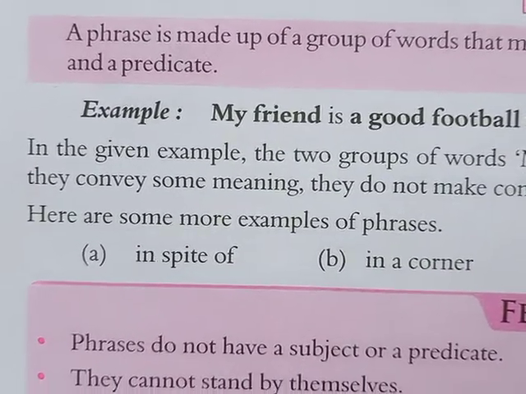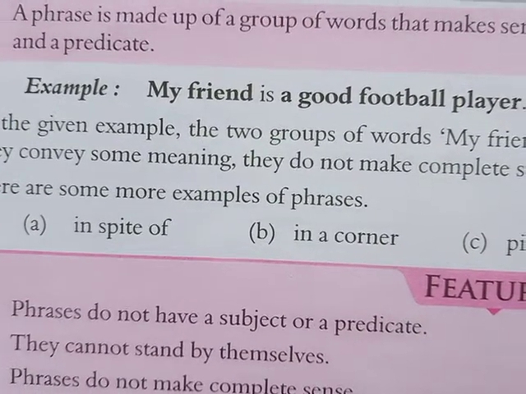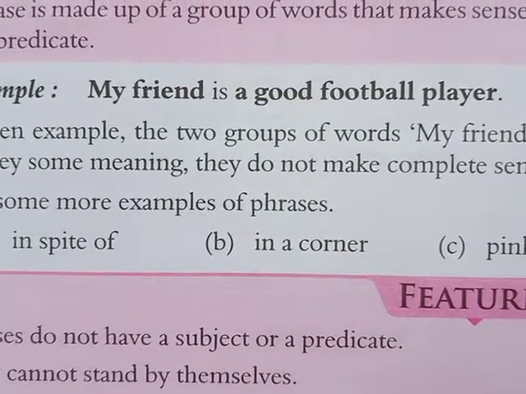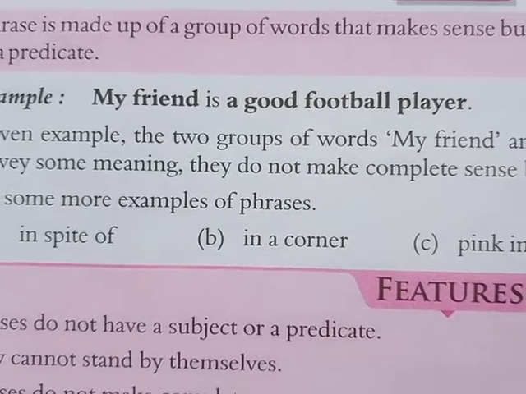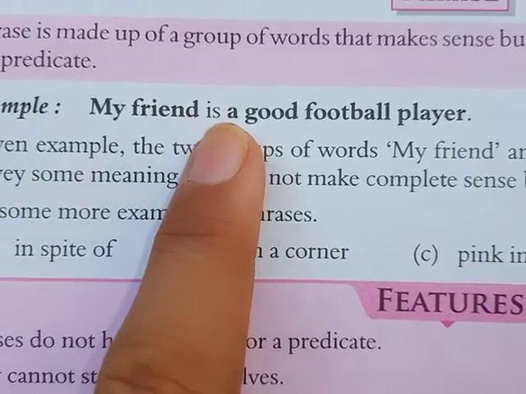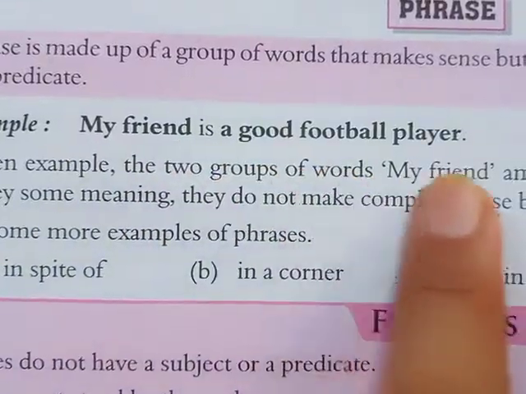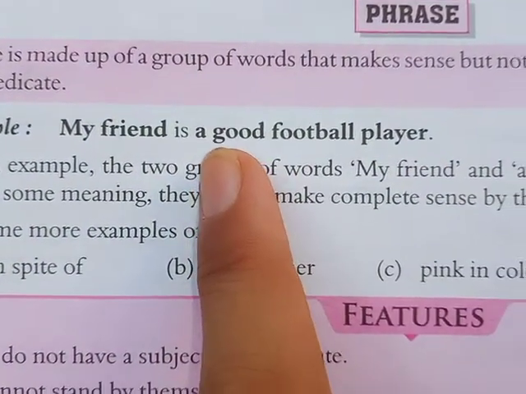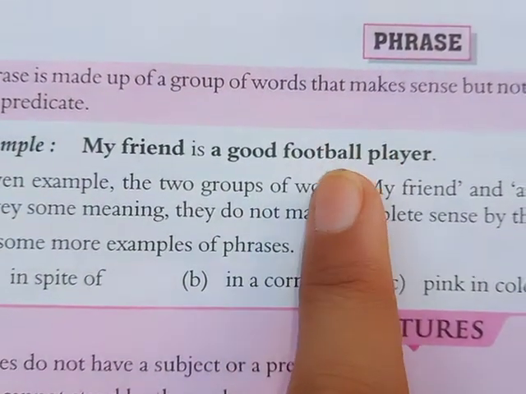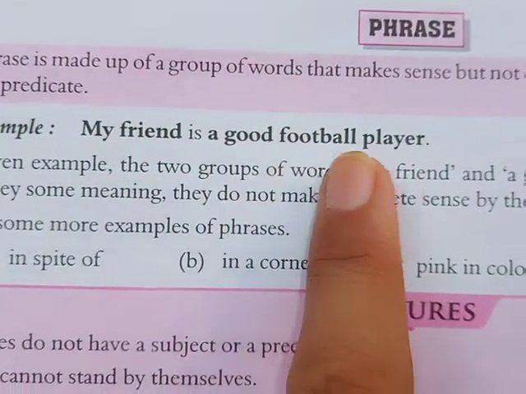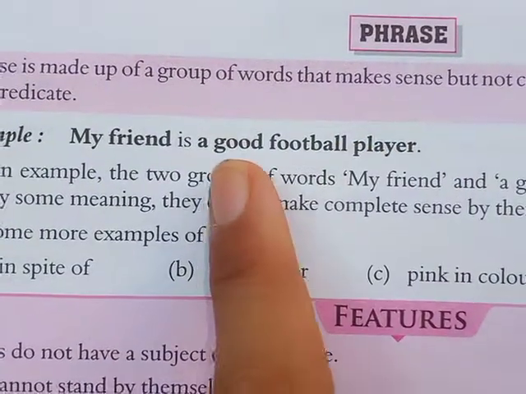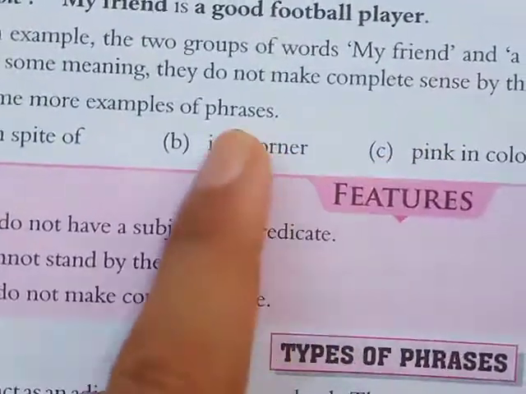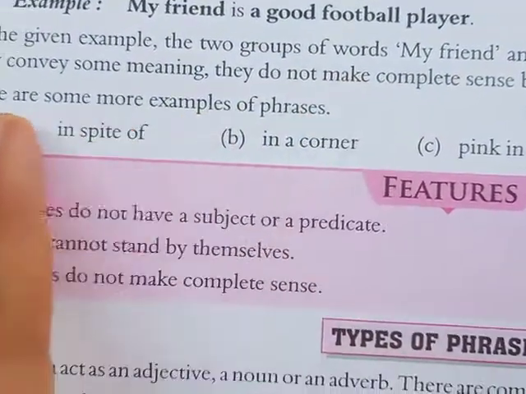and predicate. For example, my friend is a good football player. Here subject is there, right? This is a complete sentence. My friend is a good football player. But as you can see here, a good football player. It is a group of words, but we cannot say that it is a sentence. It does not have a complete sense, and that is why it is a phrase.